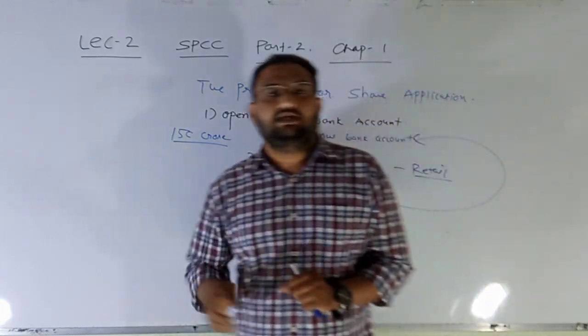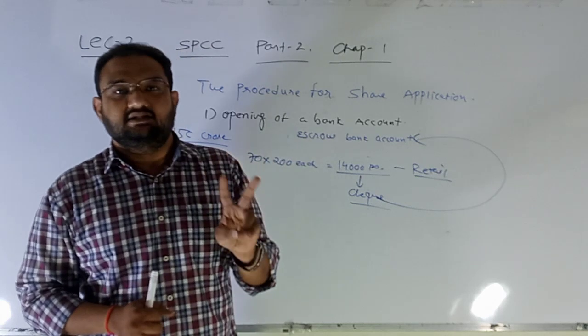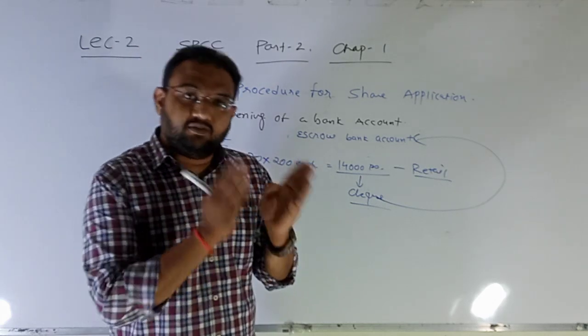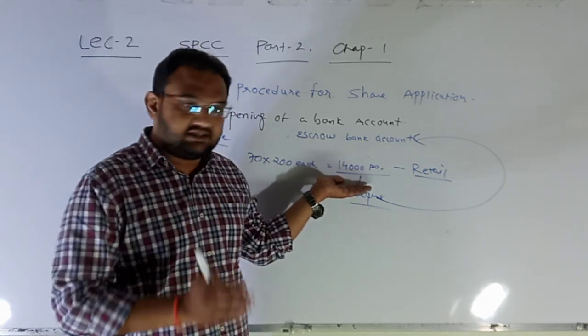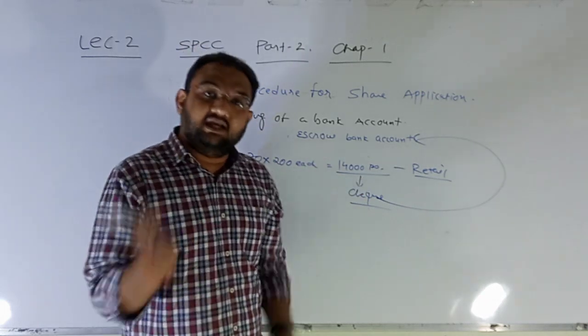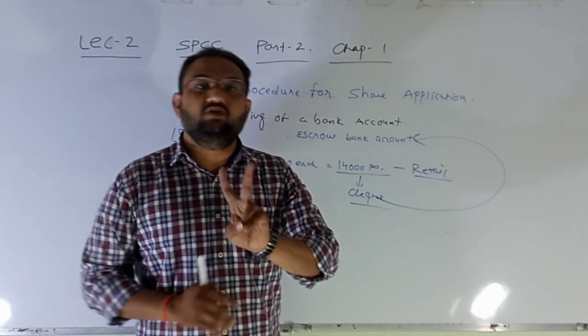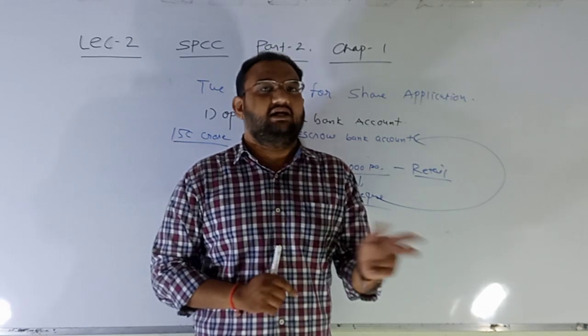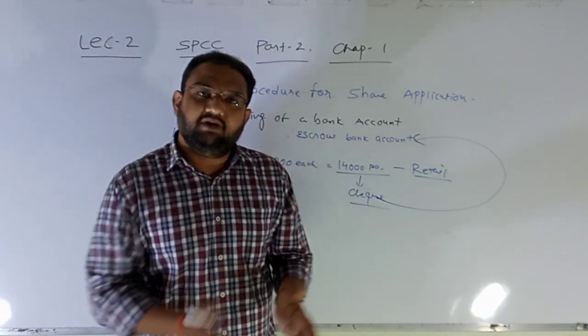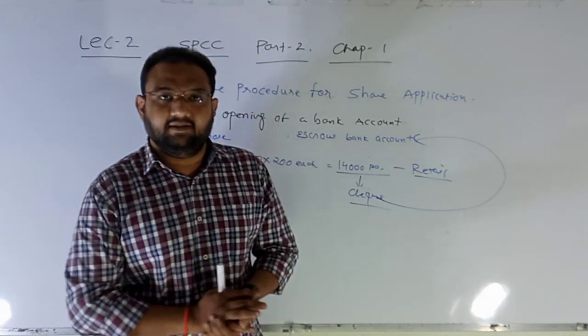But in this process, almost 20 days are gone. So for these 20 days, the investor has to bear the loss of interest on 14,000, as well as there are two entries in your passbook. One entry is the debit amount and the second entry is the credit amount. So this paperwork is very high.